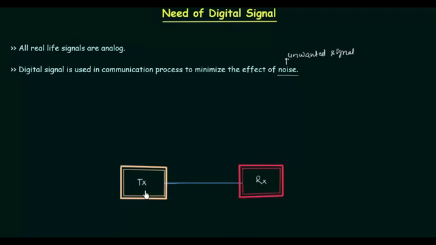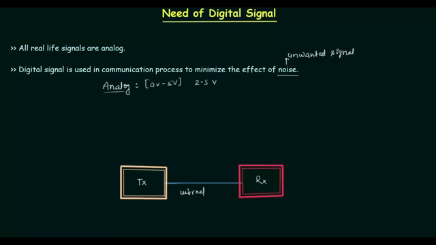signal. We have transmitter which is used to transmit the signal, and we have receiver at the other end which is used to receive the signal. In order to transmit the signal, we definitely require some channel, some medium, and in this case we have wired medium. First we will try to understand analog signal, transmission of analog signal, and the permissible range is 0 to 5 volts, and let's say we want to transmit 2.5 volts.